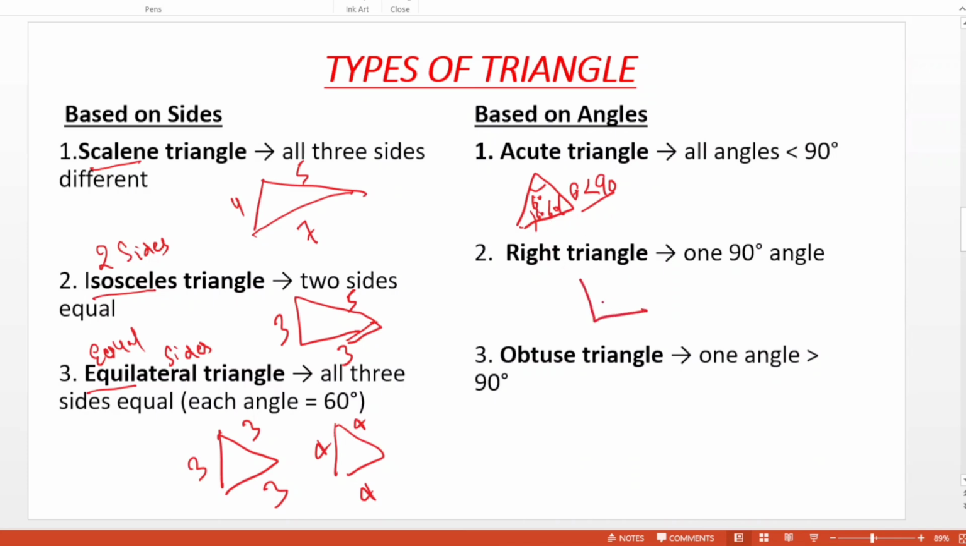Second, right angle triangle. A right angle triangle has one angle of 90 degree. Then this is called a right angle triangle. Obtuse angle triangle, one angle is greater than 90 degree. Just 100, then here 50, then here 30. Then one angle is more than 90 degree. This is called obtuse angle. And one angle is 90 degree, this is called right angle. And all three angles are less than 90, this is called acute angle triangle.